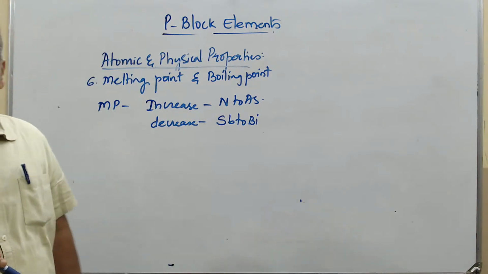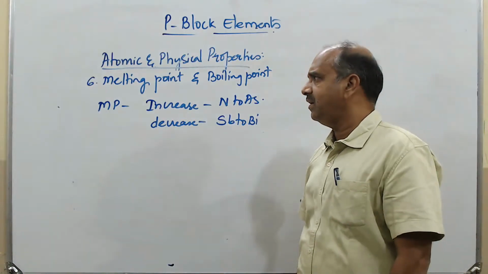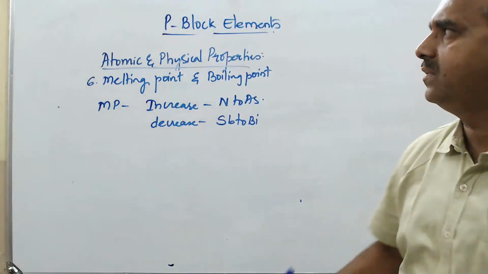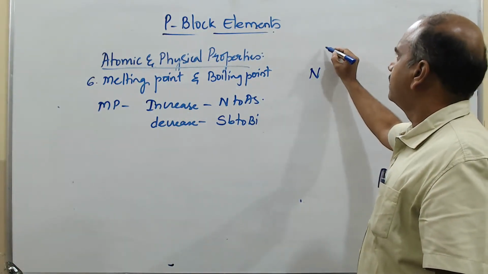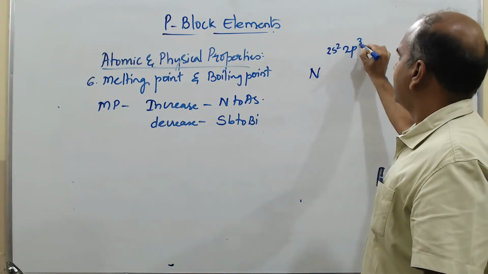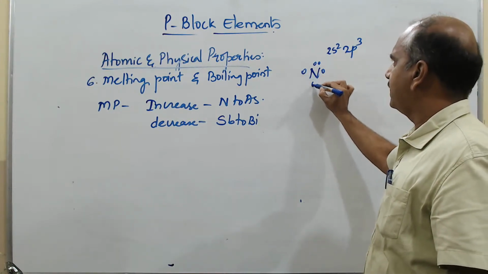Now here we come across one effect called the inert pair effect. When we write the electronic configuration, for example nitrogen, it is 2s2 2p3. So there are 5 electrons, 1 2 3 4 5.